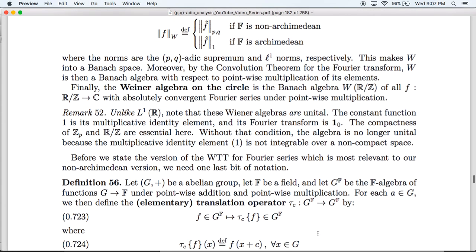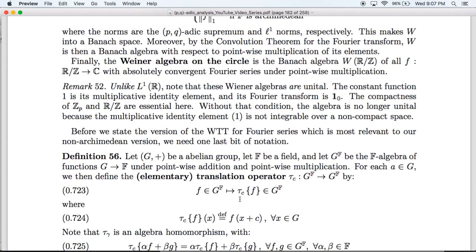And now just a little bit more notation, which will be relevant both in the near future and in the future. So here, let G be an abelian group written additively. Let F be a field, and let F to the G be the set of all F-valued functions on G, and we make this into an algebra under pointwise addition, scalar multiplication, and pointwise multiplication.